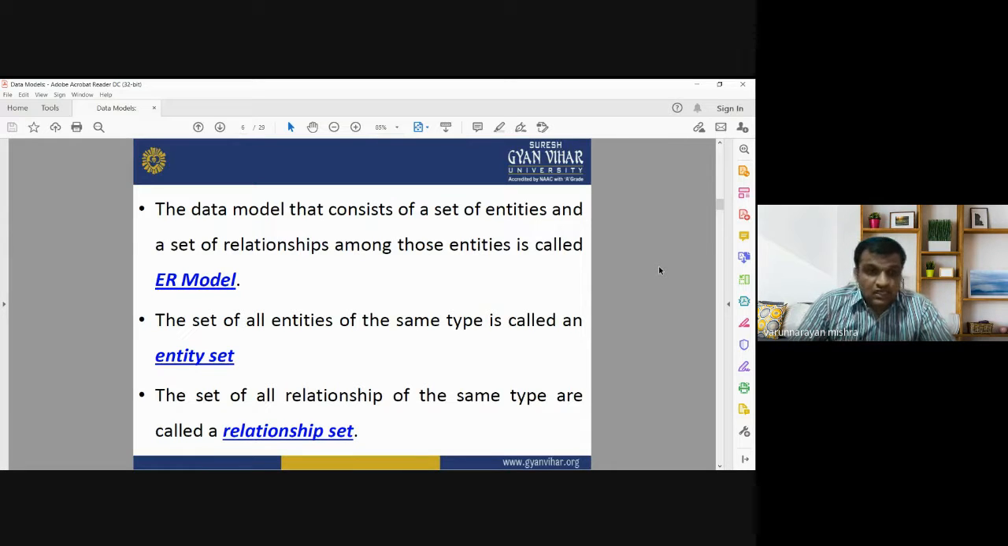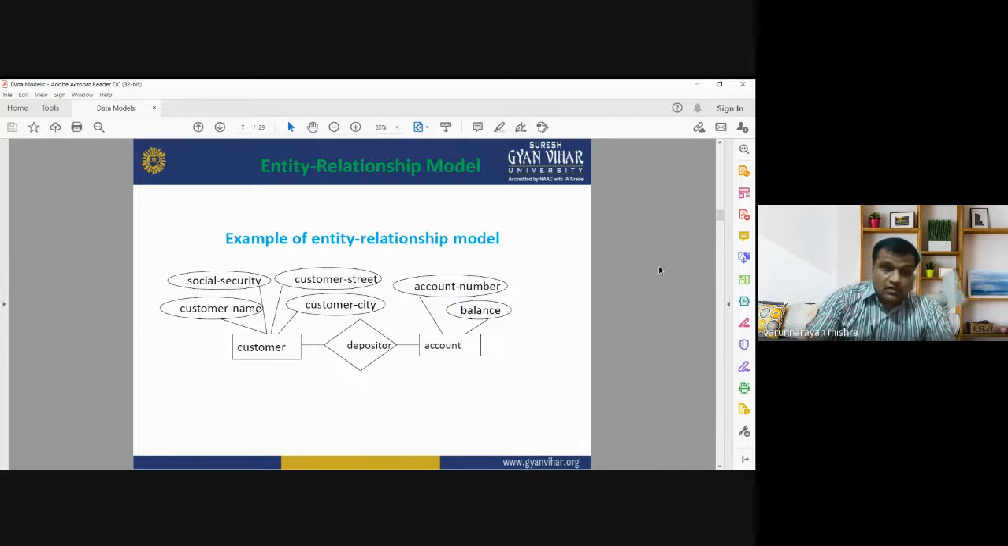So in the ER model, or entity relationship model, we have two important terms: entity set and relationship set. Entity set defines the entire set of entities, and relationship set defines the set of all the relationships of the same type in that model.